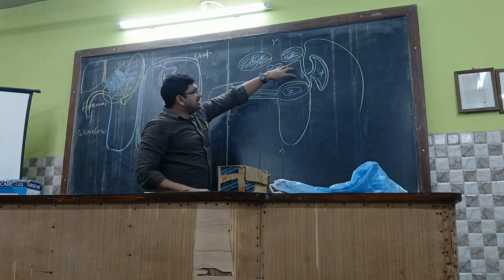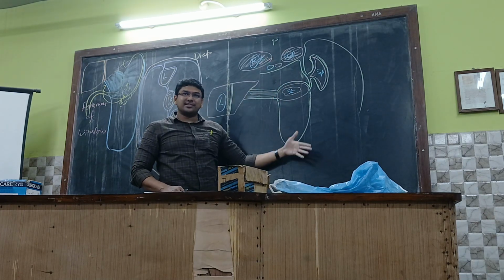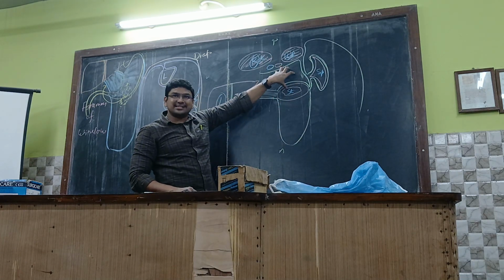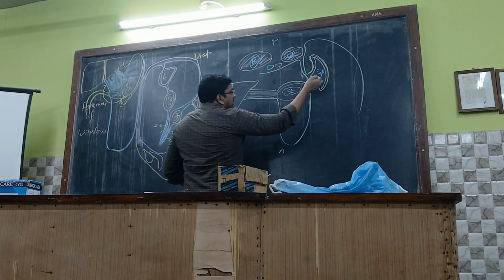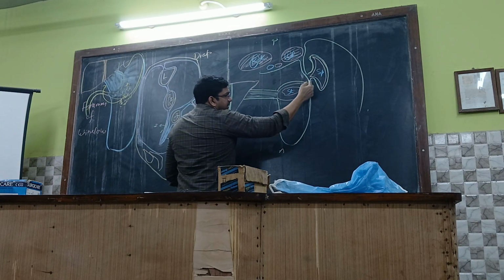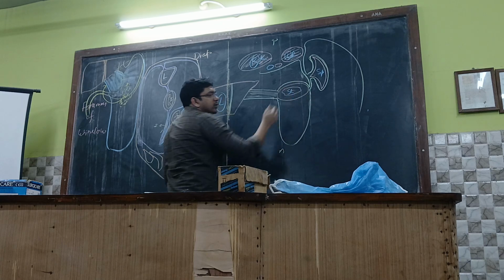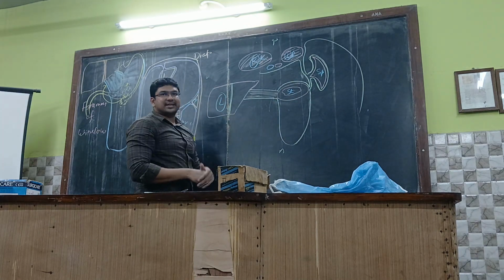So this part is the lesser sac and here will be the greater sac. Is it not? Here will be the greater sac and here will be the lesser sac, right? So see here, this part of the peritoneum, the anterior wall and the posterior wall of the peritoneum, or omentum you can say,